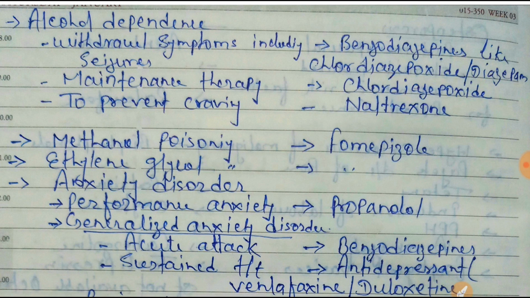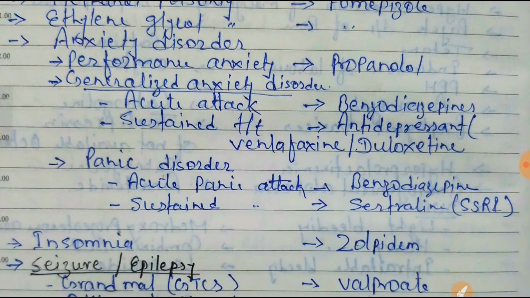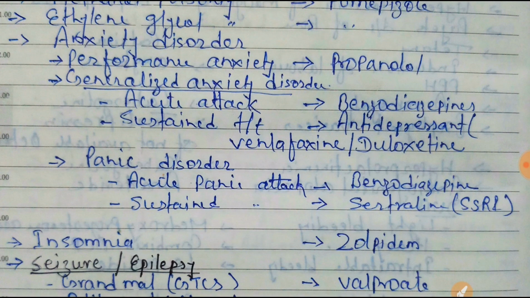Anxiety disorder. Here, for performance anxiety, the drug of choice will be propranolol. In generalized anxiety disorder, for the acute attack, a benzodiazepine will be the drug of choice.